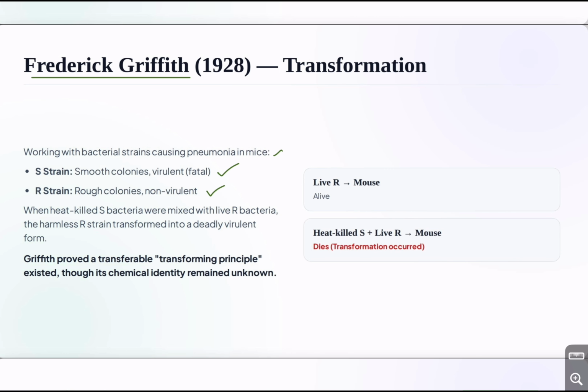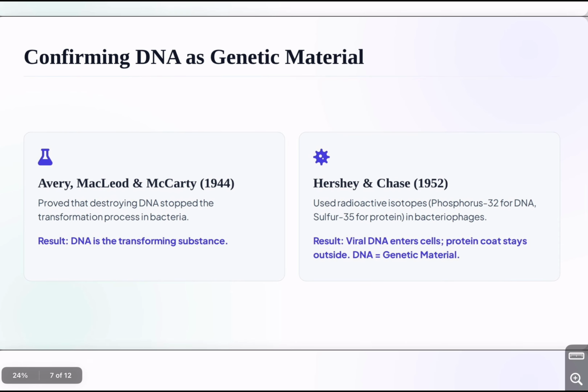Something from the dead S bacteria had somehow changed the living R bacteria. But Griffith did not identify the exact chemical responsible. He only showed that some transferable, transforming principle existed. Now scientists wanted to know, what exactly was this transforming principle? In 1944, Oswald Avery, MacLeod and McCarty provided strong evidence that the transforming substance was DNA. Their work showed that when DNA was destroyed, transformation did not occur. This strongly supported DNA as the genetic material.